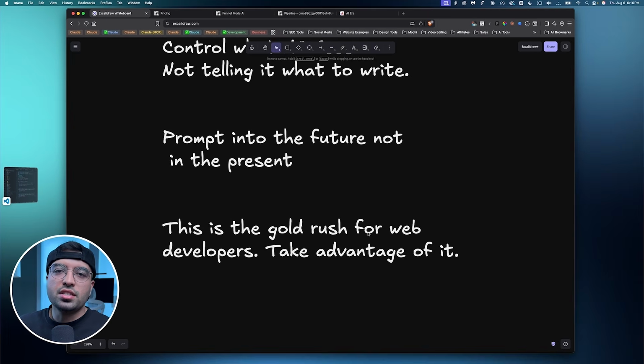And finally, this is the gold rush for web developers. And so take advantage of this. And I'm not saying you should rush into something, but what I'm saying is just be aware that this happens once every 3 years, where this crazy surge or hype about a topic ends up showing up in the marketplace. And then some people figure it out and then they make it big.